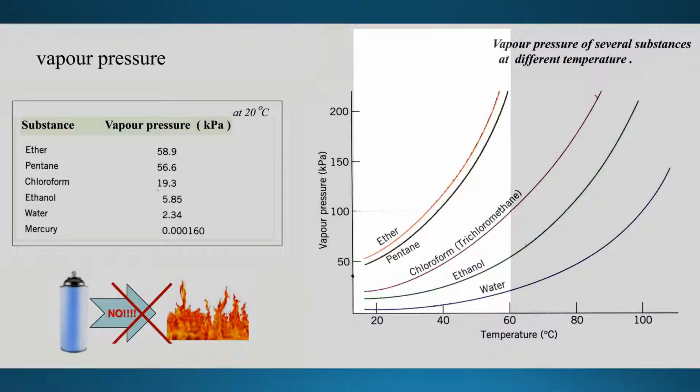What does that mean? It has a big impact. You see some aerosol cans say do not put heat. Because what happens if you raise the temperature by 20 or 40 degrees? 40 degrees may be nothing for you, but for this volatile substance, pentane, the vapor pressure will increase from 50 to 200, and the can cannot sustain it.